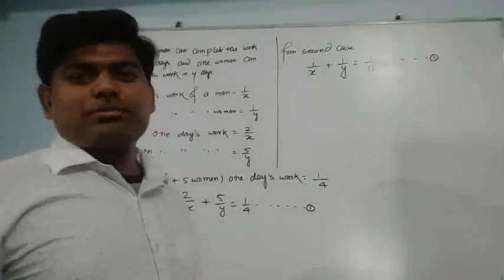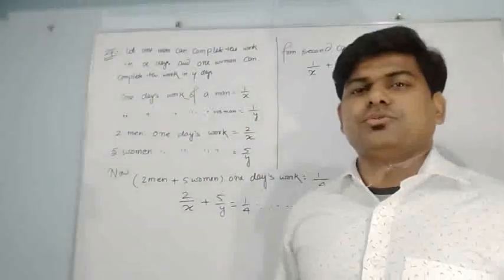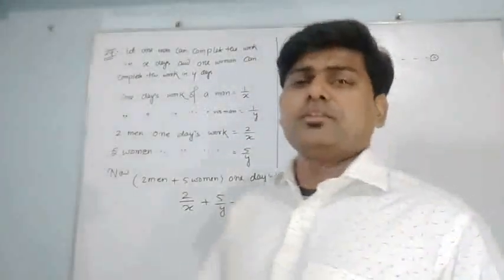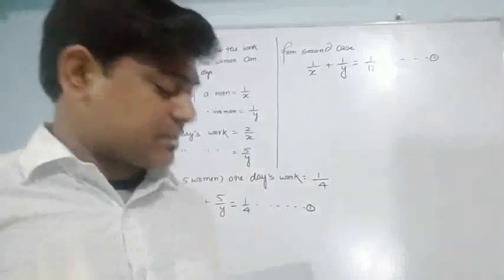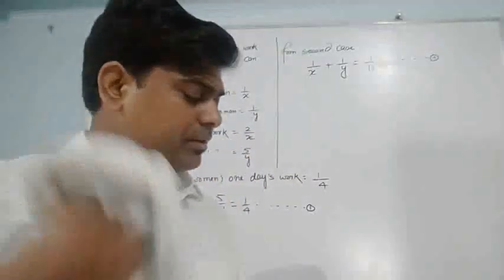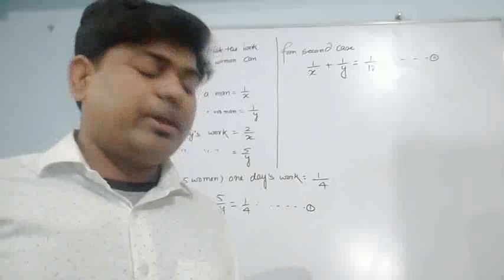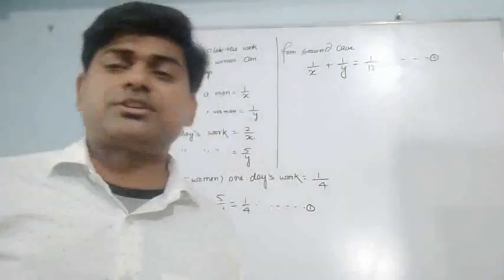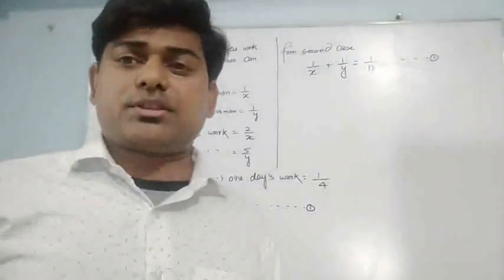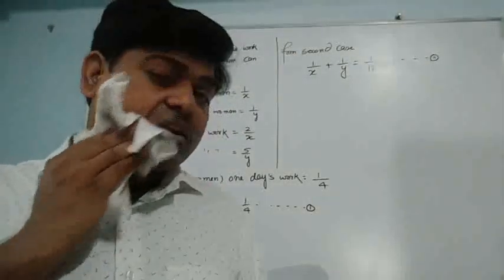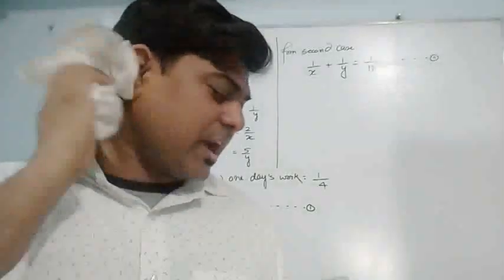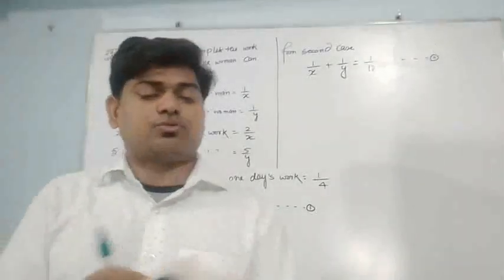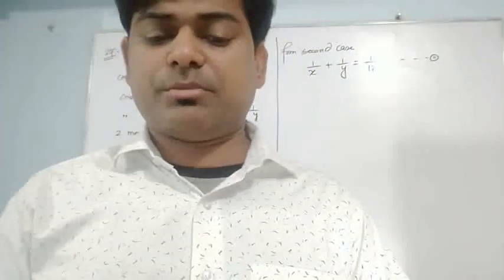And now you have to solve these two equations 1 and 2, and then you can easily find the values of x and y. Actually you have to find the value of x only, because it's asked how long it would take for 1 man to complete the work. So it will be easy for you, you only have to find the value of x, nothing more. Now the next 3 questions, not only 3, one more is there, question number 28, and after that I am moving to the remaining questions.